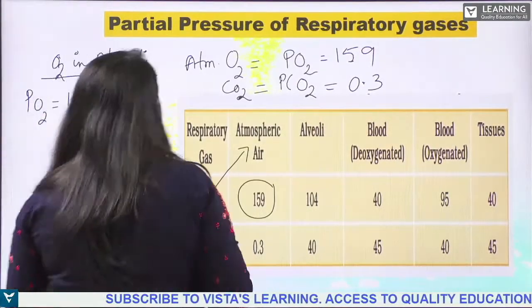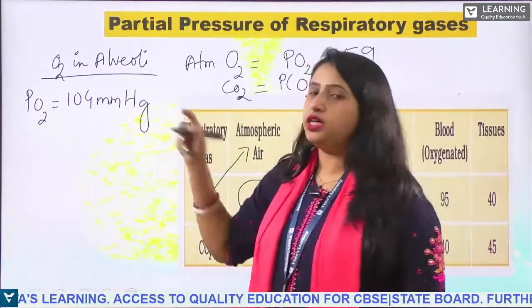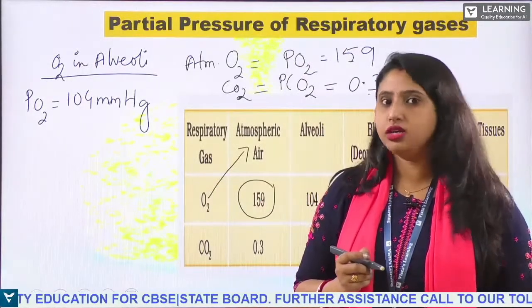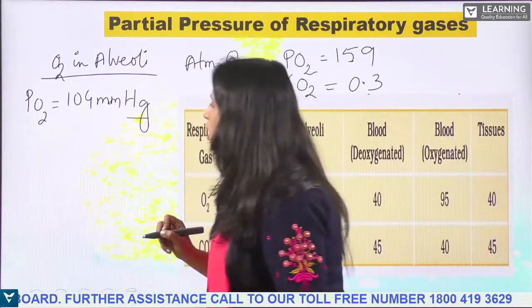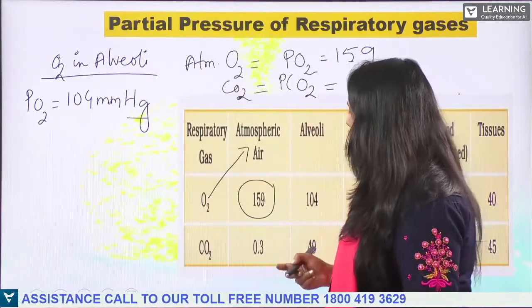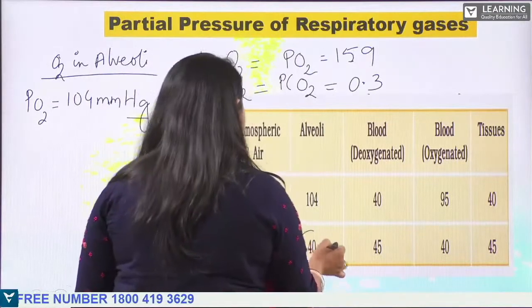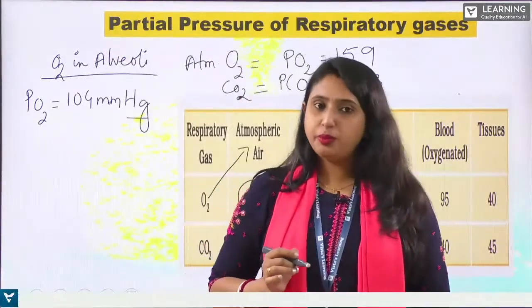Mm is millimeter and Hg is mercury, so millimeter of mercury. Clear? Next, the partial pressure of carbon dioxide in the alveoli is 40. You have to remember these values.